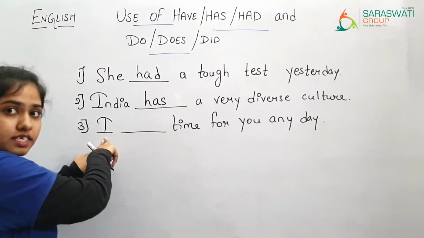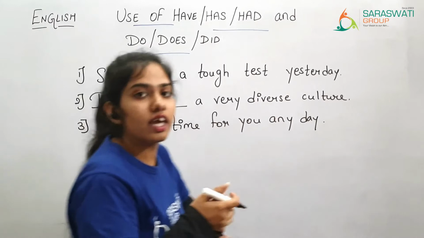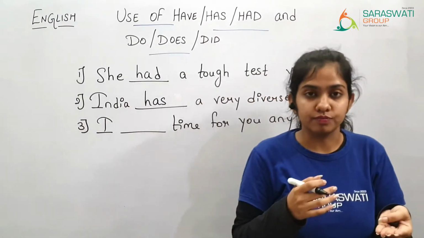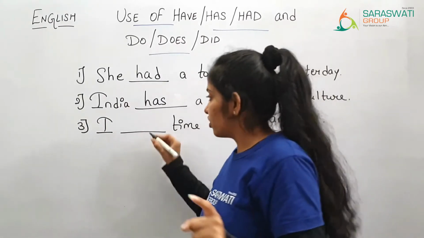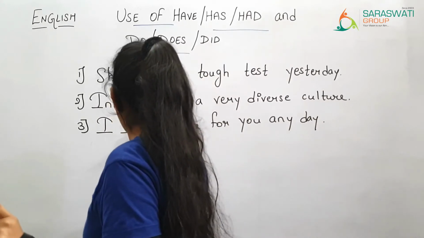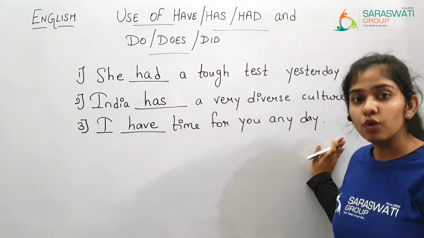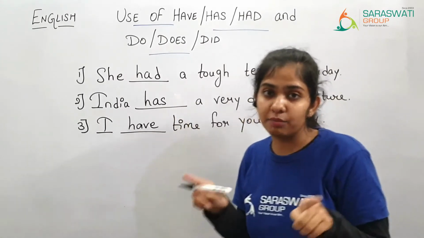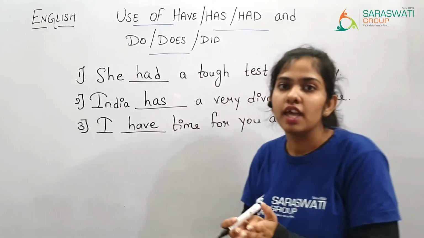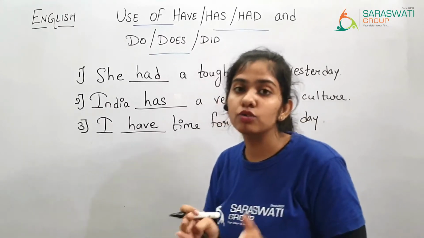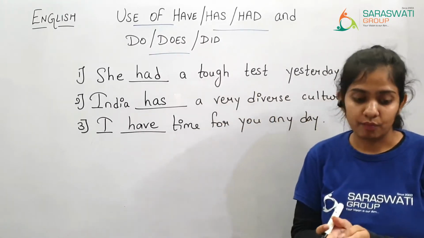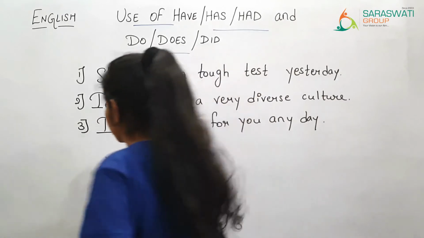Here I is there, and with I, we, you, they, or plural form, we are going to use have. So, I have time for you any day. You just need to remember the table which I explained, and then it will be easier for you to solve the exercise.